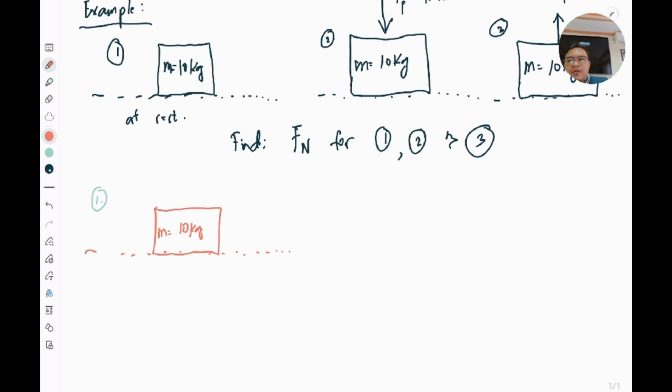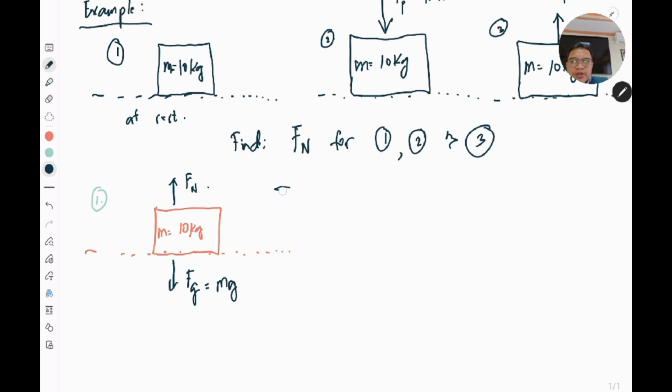We know that the box is just lying on the surface, no other forces there, but instead we have your downward force, which is your Fg, which we will set as m times g. And of course we have another upward force, which is your normal force. Now in order for us to calculate the normal force here, you need to remember that all the forces here are acting on the y dimension.